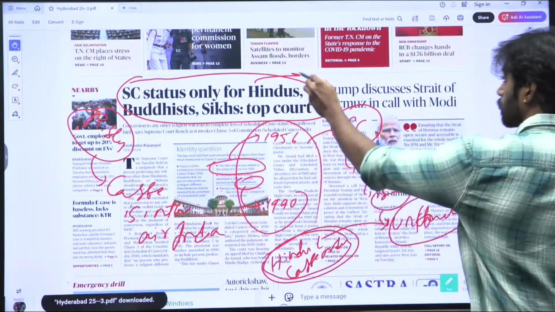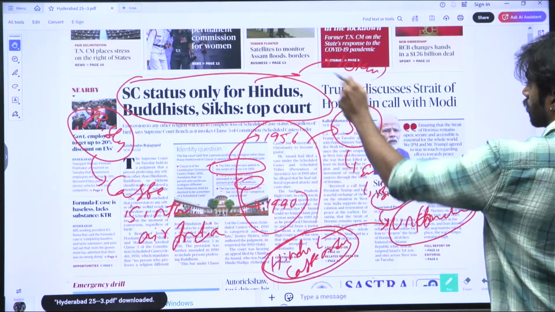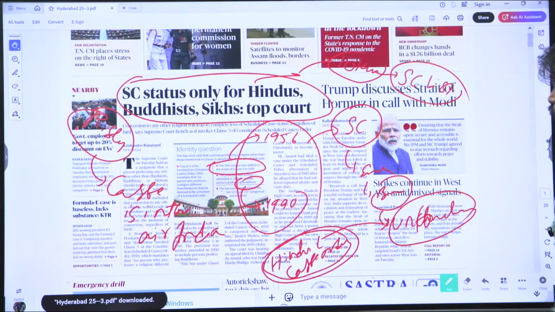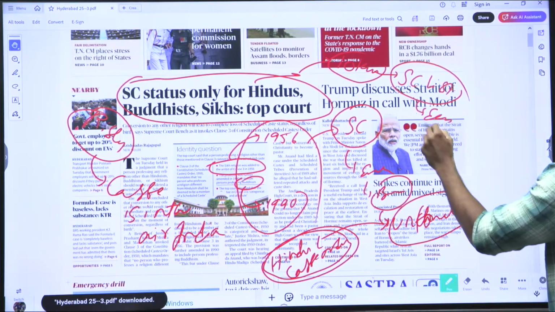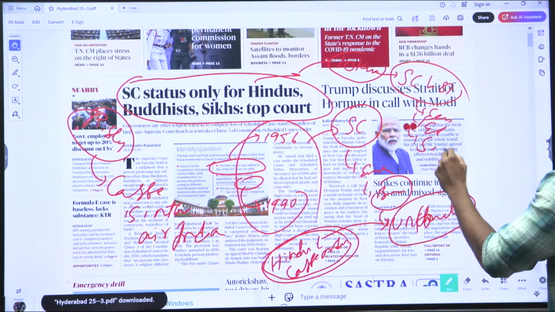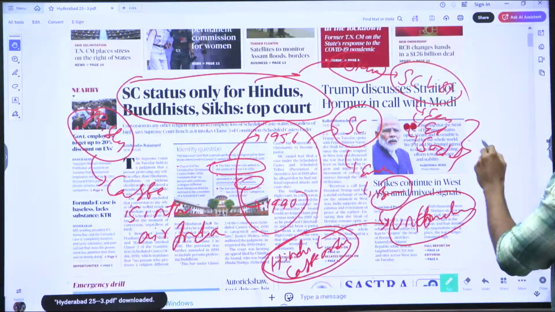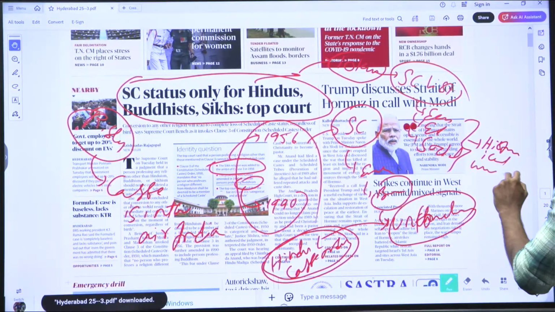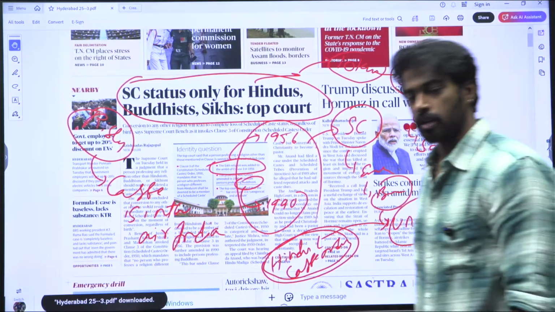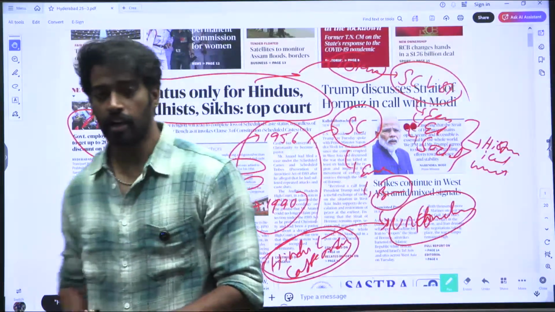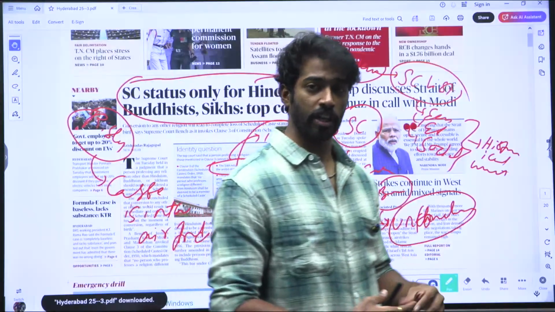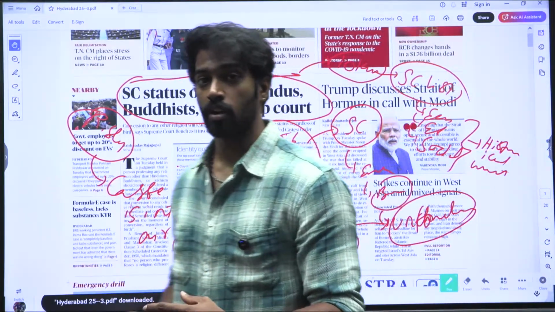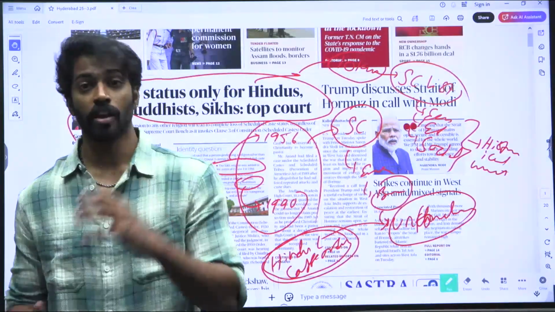Similarly, the Lokur Committee, while designing the SC list, took into consideration the economic, educational, and social backwardness stemming from the historical injustice called untouchability.